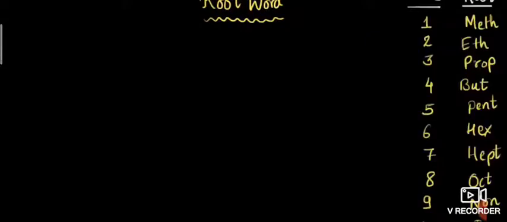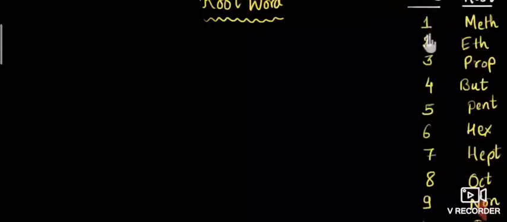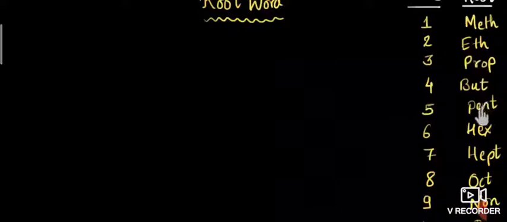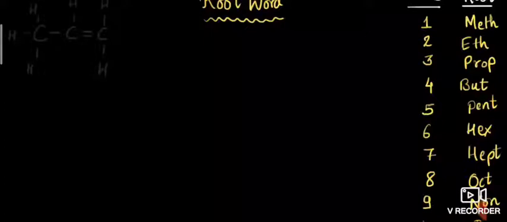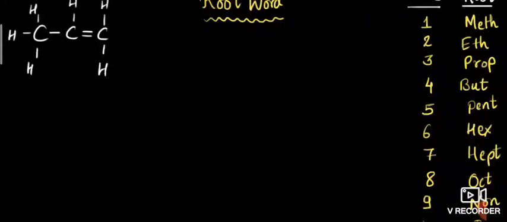So that is the name we have to give. If it contains 1, we say methane. 2 means ethane. 3 means propane. 4 butane. 5 pentane. 6 hexane. 7 heptane. 8 octane. 9 nonane. 10 decane. So when you see here, 3 carbon atoms are present.